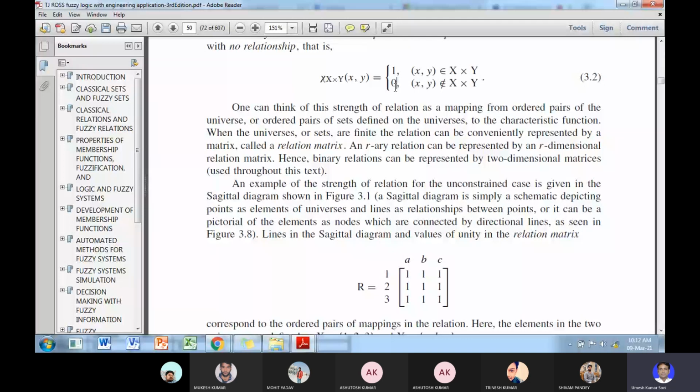Okay, but the leaf is related to the plant, fruit is related to the plant, and flower is related to plant, so these relationships can be one.